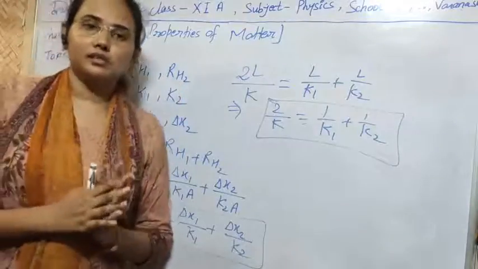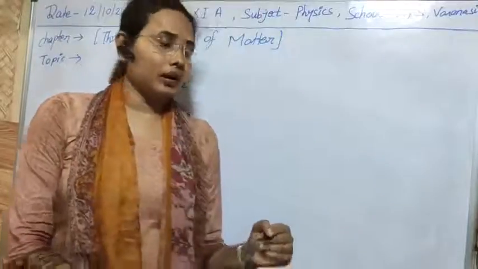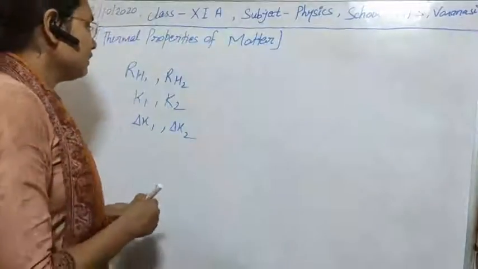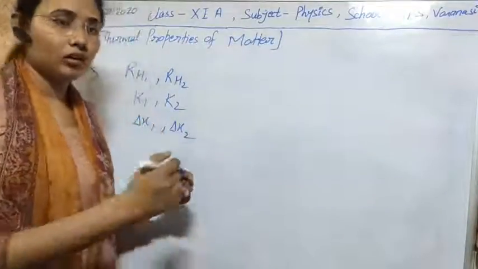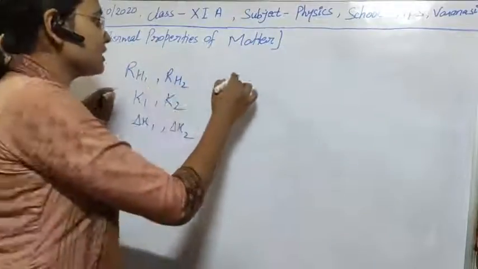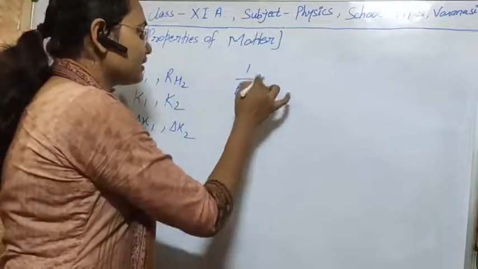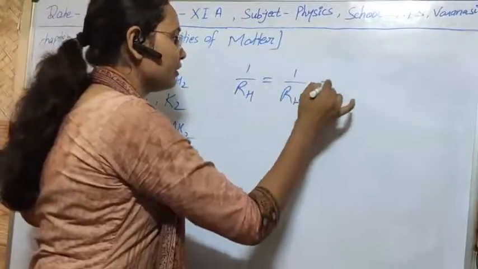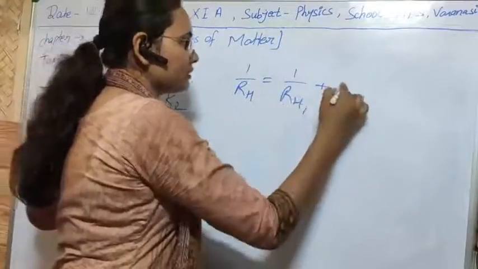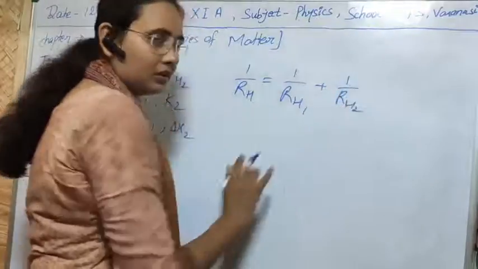So in the case of parallel combination, suppose that the two substances are joined in parallel. As you know, in parallel combination the equivalent resistance is given by 1 upon R equal to 1 upon R1 plus 1 upon R2. Clear?